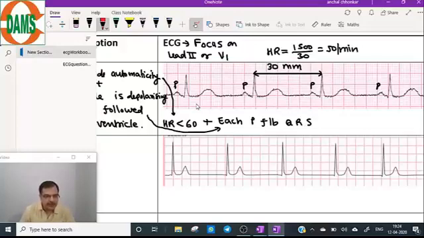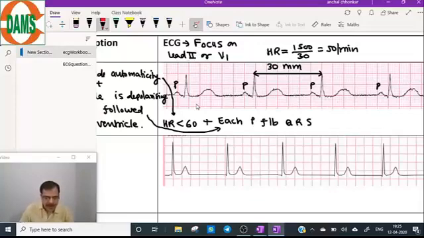Indeed, in a majority of the cases, the examiner gives you a single lead. But if 12 leads are given, just focus on lead 2 and V1. There is a PR segment, the PR interval is there. So that will be normal. No problem with the PR interval.